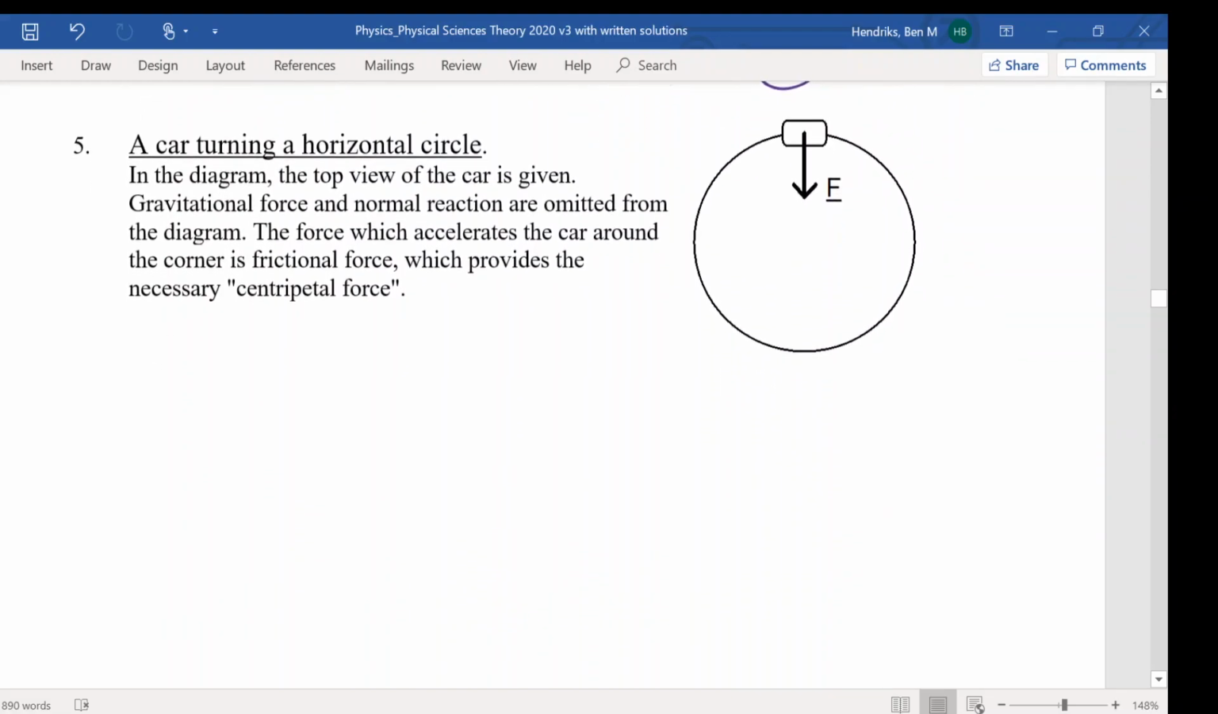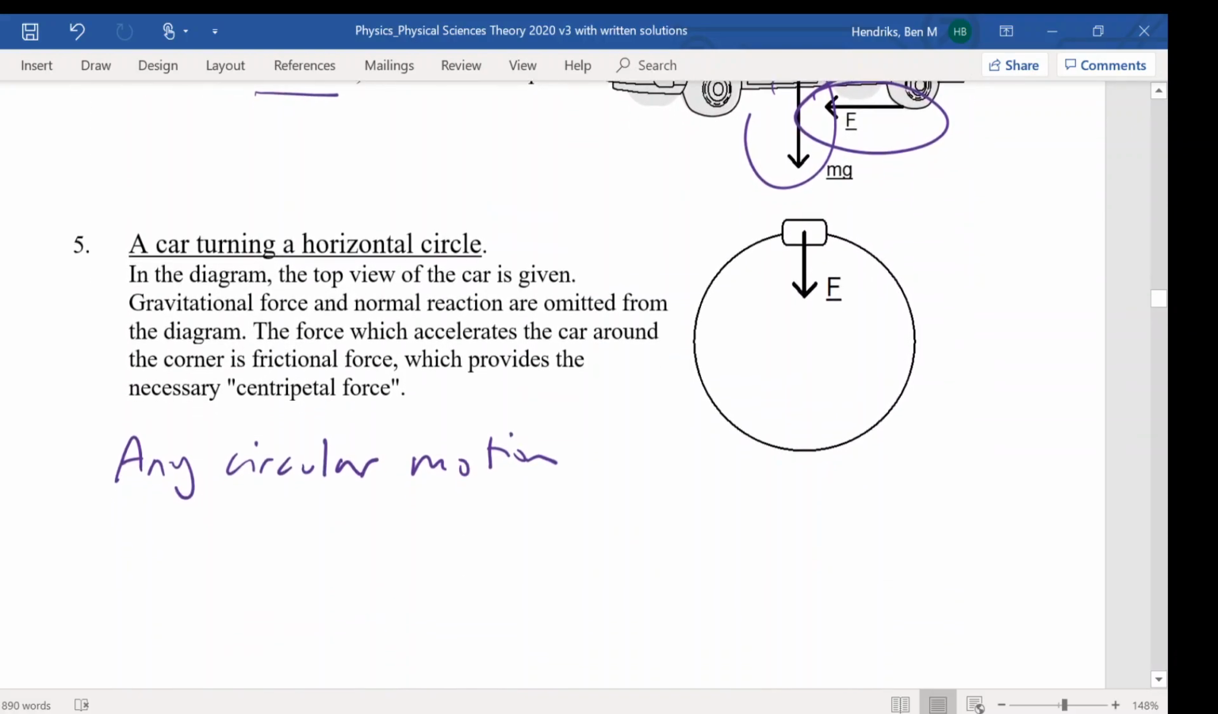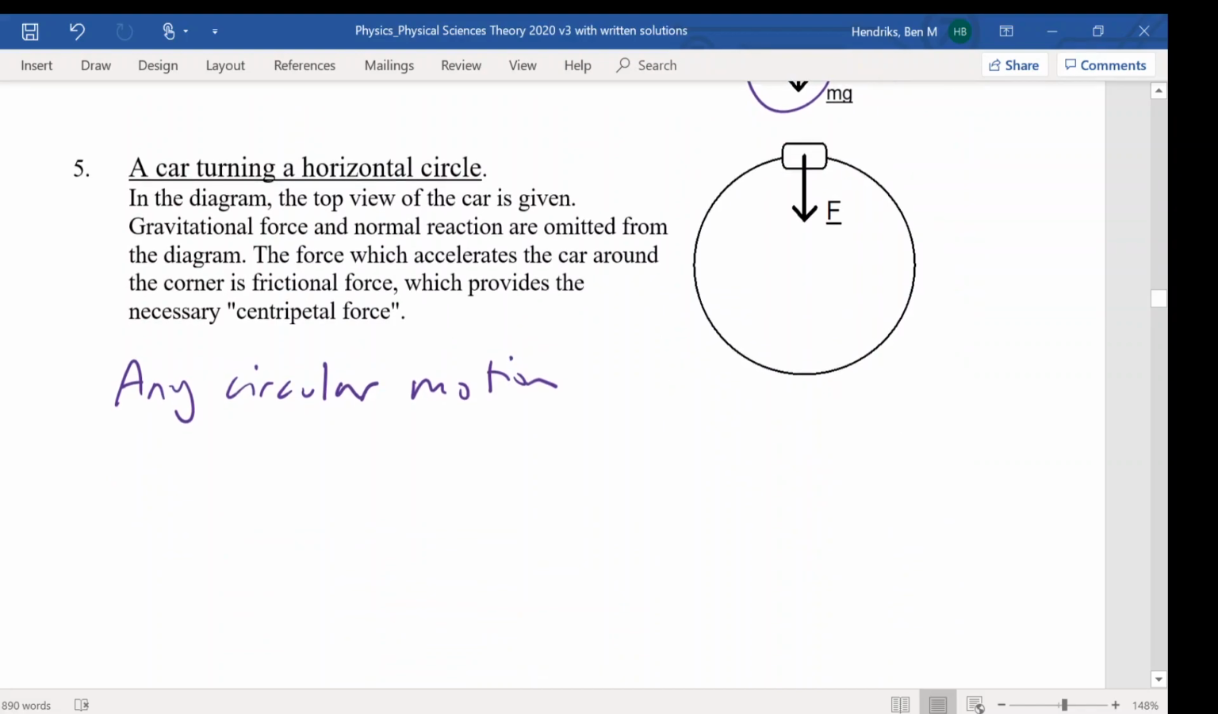Okay, so a car turning in a horizontal circle, and this applies for any circular motion as well, so things in orbit in space. If we have a car, first of all, focus on the car. They have omitted the gravitational force and the normal reaction from the diagram because they just cancel each other out for the same reason as above. They're not moving through the ground or up into space.